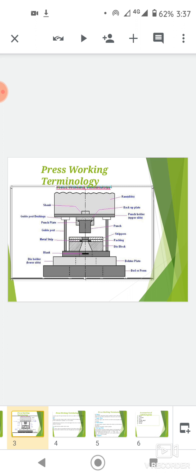And punch holder. It retains the punch with the help of a shank which fits into the ram opening. It is made of cast steel. Die block. It is the female component of the die assembly and it is also called female die. Punch is called male die and die block is called female die. It is aligned properly in a die retainer, which means it is a lower case.